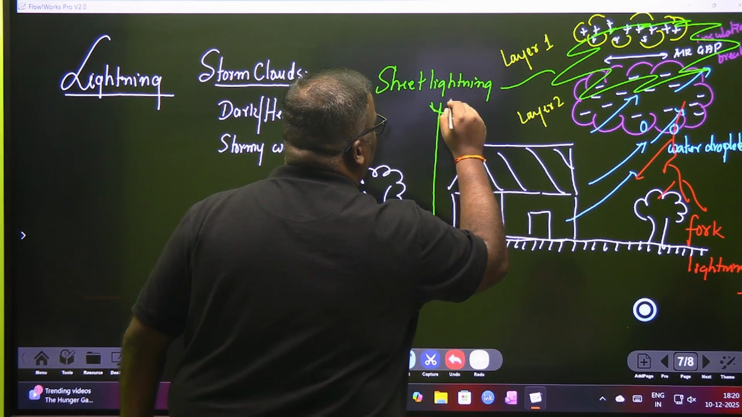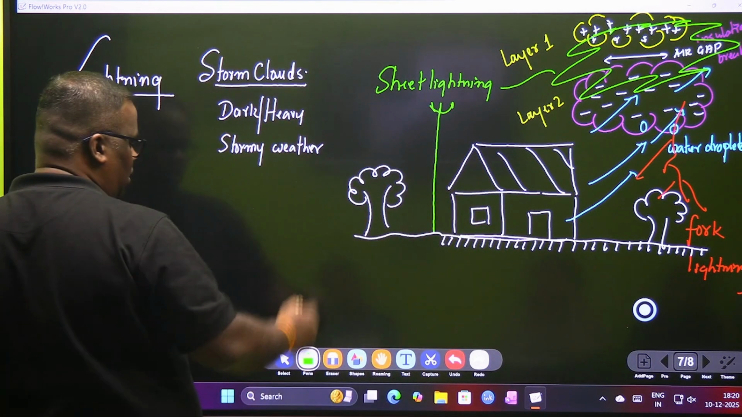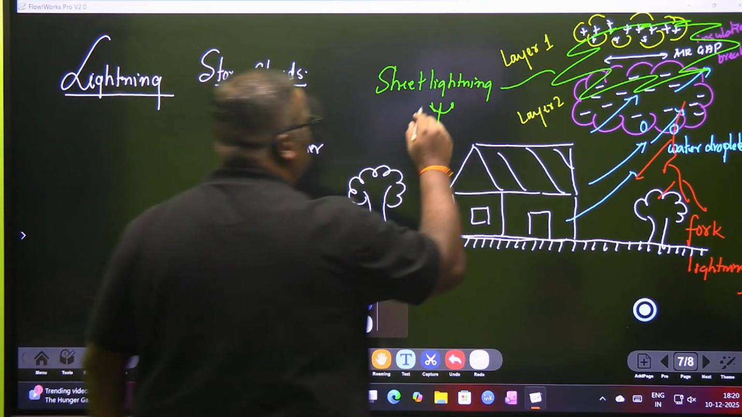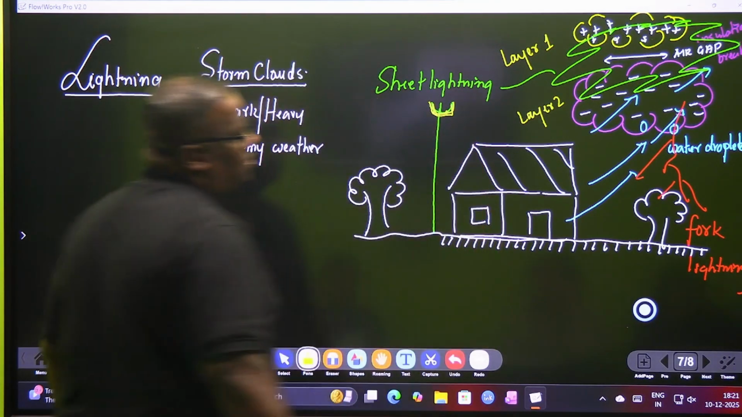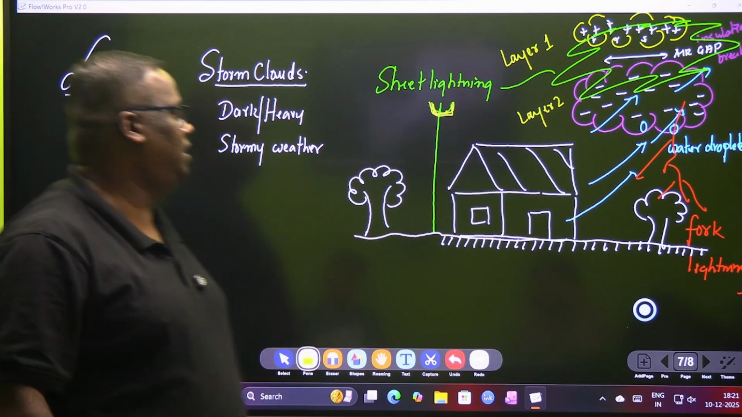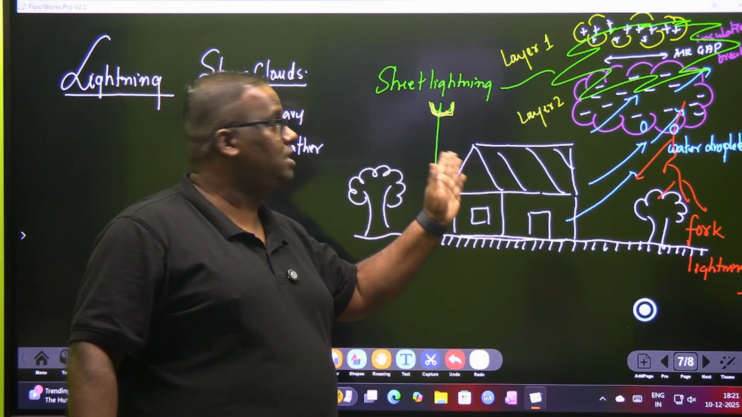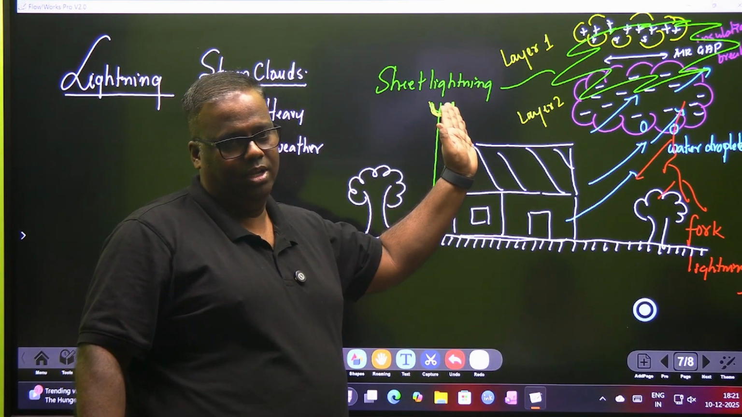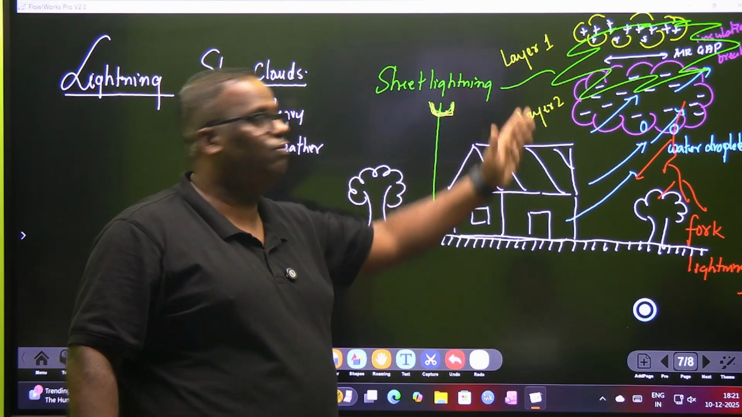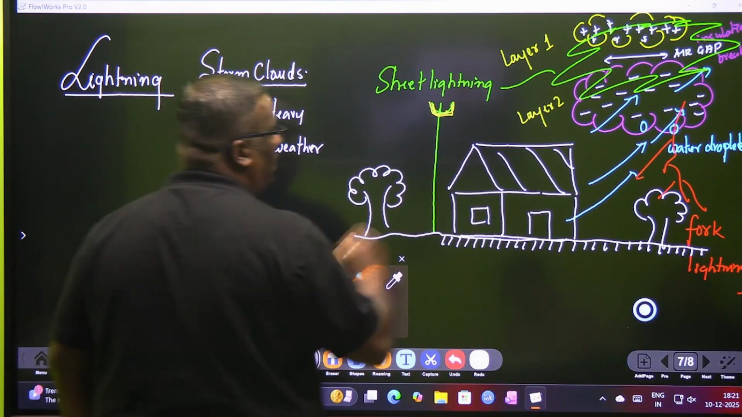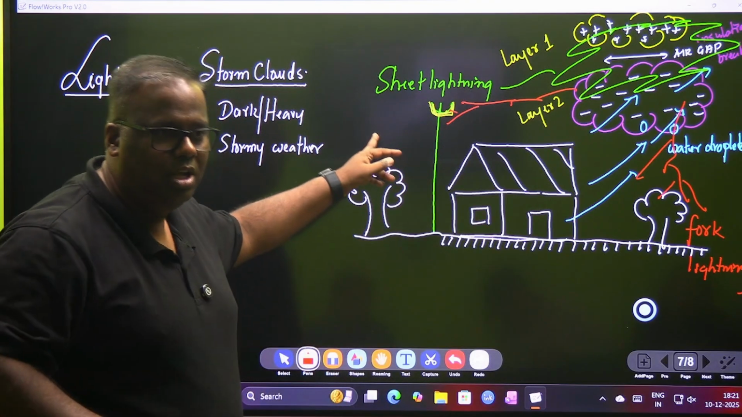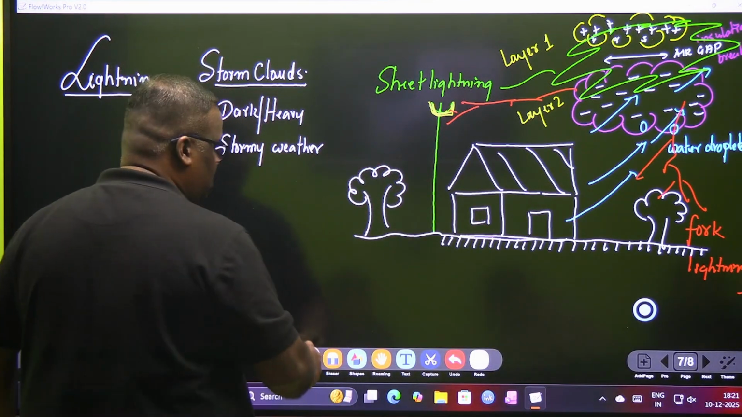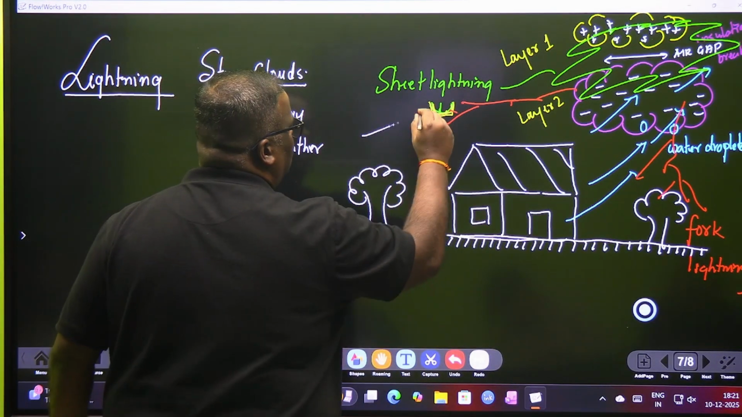In any building, tall buildings, cinema halls and everything, you will see something known as a lightning conductor or a lightning arrestor. The height of the lightning arrestor is much higher than the building. So suppose any fork lightning happens, the fork lightning will actually first go and hit what? The lightning conductor.